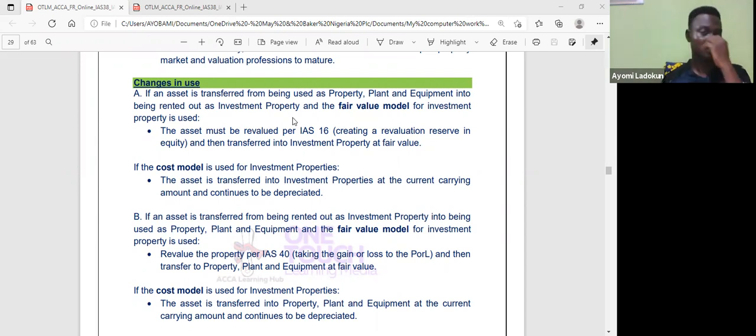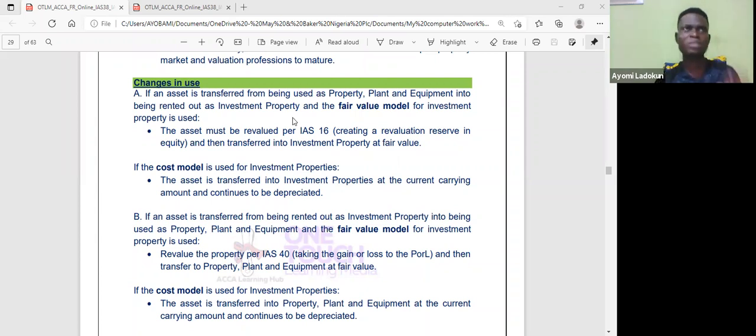So what happens if I normally have an asset under IAS 16, then I want to transfer to IAS 40? For example, I have a land that I use for administrative purpose, or I had a head office building that I use in production of goods and services where I apply IAS 16, then I vacate that building to be rented out. So obviously IAS 16 will no longer apply. So what is the accounting treatment? That's what we are looking at here. So let's look at A. If an asset is transferred from being PPE and it's being rented out as investment property.